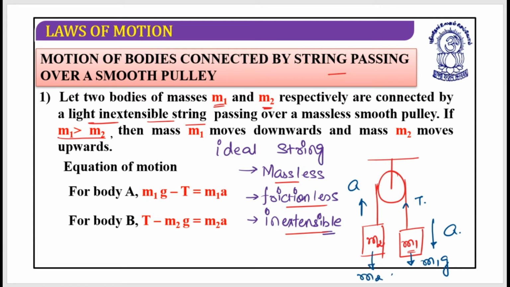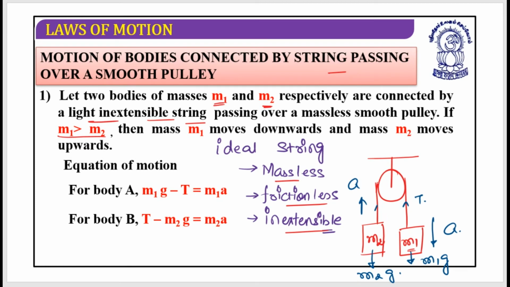This is m2g, and this is the tension acting in the upward direction. Now, if you observe the m1 block, it is moving in the downward direction, so m1g minus T is equal to m1a. And the block moving in the upward direction gives T minus m2g is equal to m2a. So this is relation number 1, and this is relation number 2.